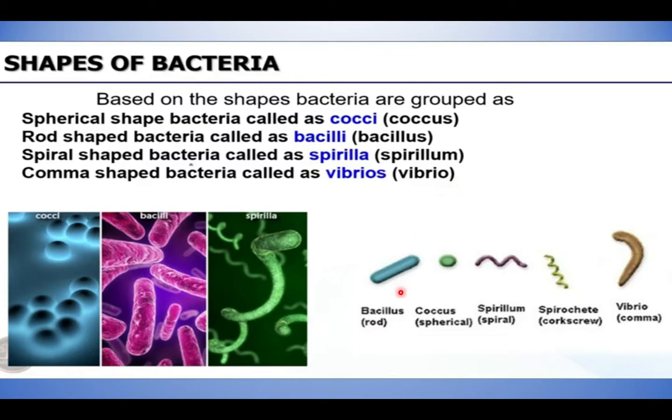You can see here, this is bacillus. Rod-shaped bacteria is what? Bacillus. Then spherical-shaped is what? Coccus, and spiral-shaped is spirillum. Then there is a screw-like shape, that is spirochete. And then comma-shaped bacteria are called vibrio. These four are main: cocci, bacilli, spirilla, and vibrios. Based on the shape, it is classified in this way.